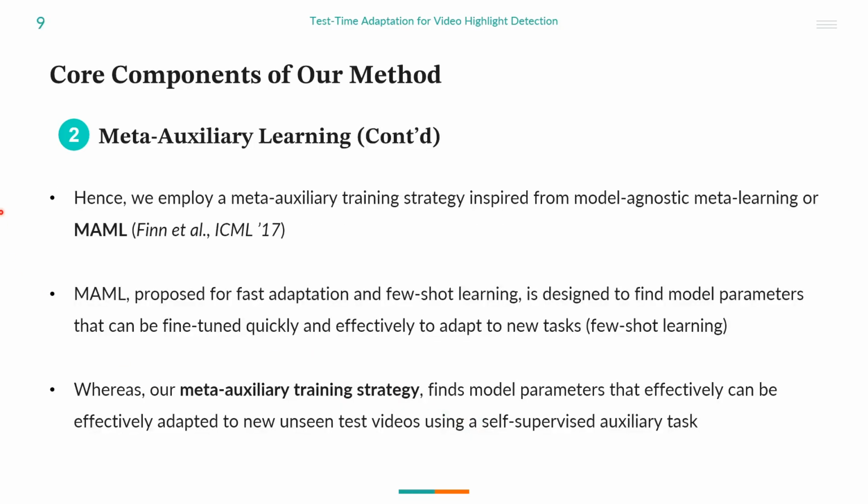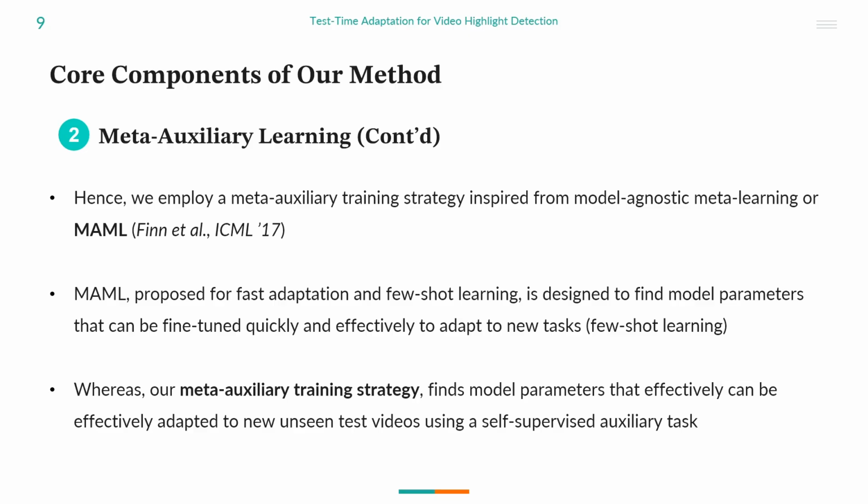Hence, we employ a meta-auxiliary training strategy based on the MAML meta-learning algorithm. MAML was proposed for fast adaptation and few-shot learning. It tries to find an initial model that can be quickly and effectively fine-tuned or adapted to do new tasks. MAML does this by optimizing and updating initial model parameters based on the performance of the fine-tuned model on new